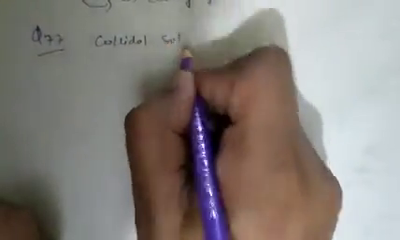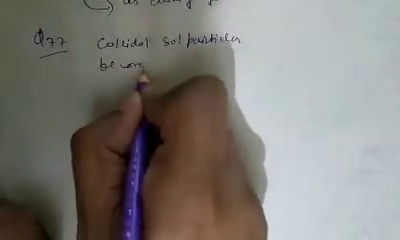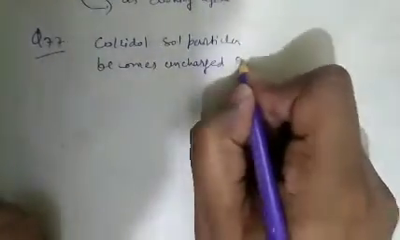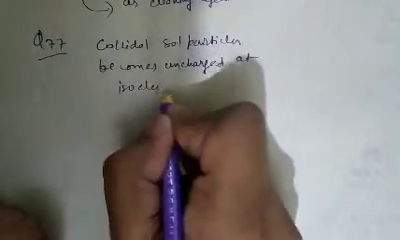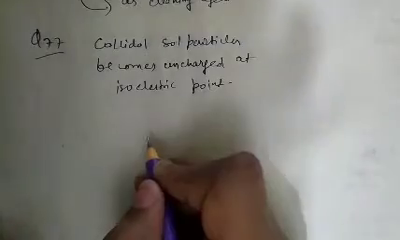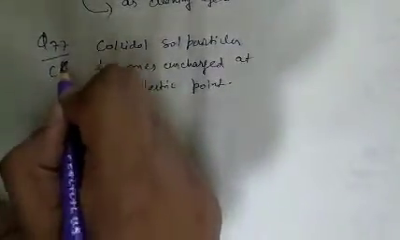See question number 77. The question is, at the isoelectric point, as we know, colloidal particles become uncharged. Colloidal particles become uncharged at the isoelectric point. So at the isoelectric point, colloidal particles become uncharged. So question number 77, option C is correct.